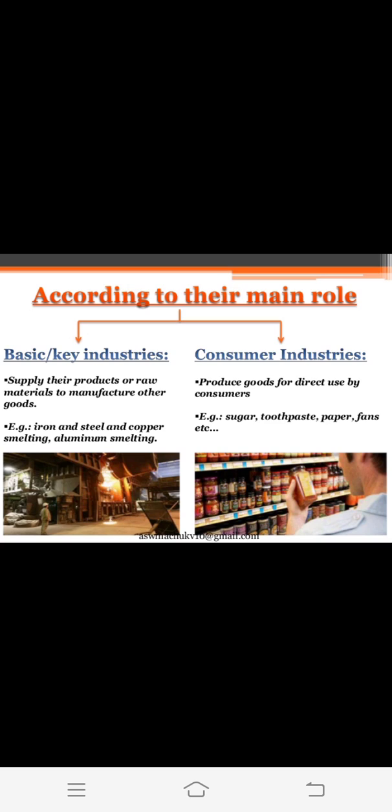Secondly, we have consumer industries. They produce goods for direct use by consumers. Those goods which are produced for the direct use by the consumer, so that consumers can use it directly, those industries are called consumer industries. For example, we can say sugar, toothpaste, paper, fans, etc. Okay, so these are the industries on the basis of main role.